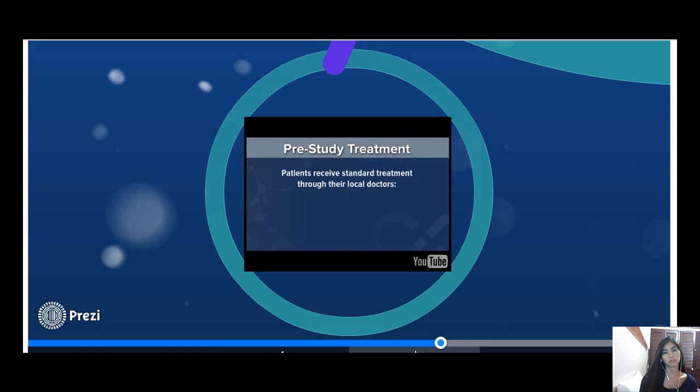They will receive the commonly used chemotherapy regimens, either cisplatin and etoposide, or weekly carboplatin and paclitaxel, given concurrently with radiation therapy. It is not necessary for them to travel to a site that has the study open to receive all of that therapy.